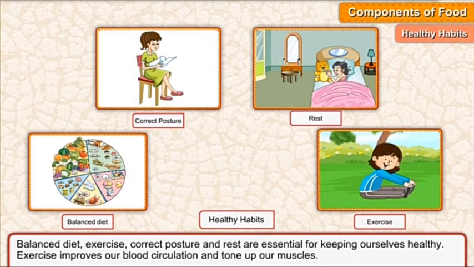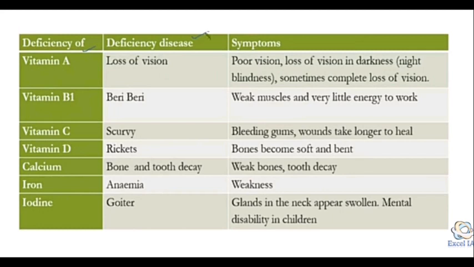Deficiency diseases. You all have learnt about different vitamins. Here is the list of different vitamins, and deficiency diseases are also given. So let's study vitamin A. You all know the deficiency of vitamin A causes loss of vision, which is also known as night blindness. What will happen? Poor vision or complete loss of vision, basically in the night time.